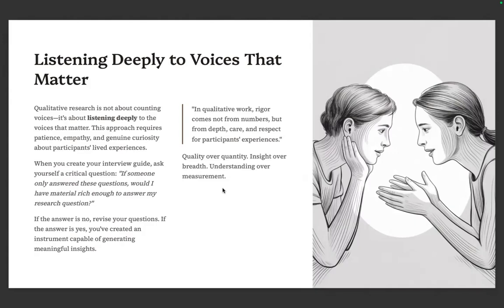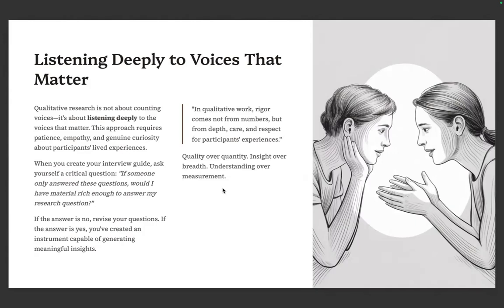So when you create your interview guide, ask yourself a critical question: if someone only answered these questions, would I have material sufficient to answer my research question? If the answer is no, then you have to revise the question. But if the answer is yes, then you've created an instrument capable of generating meaningful insights.